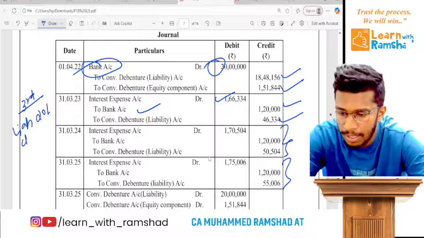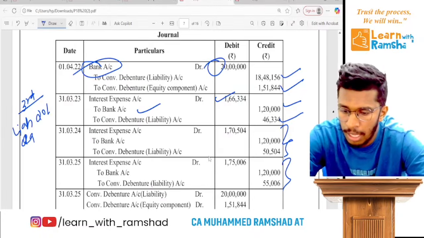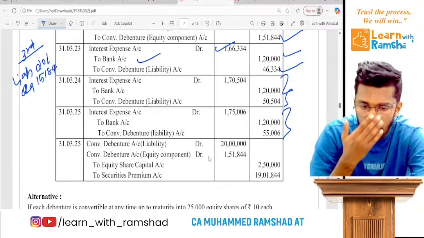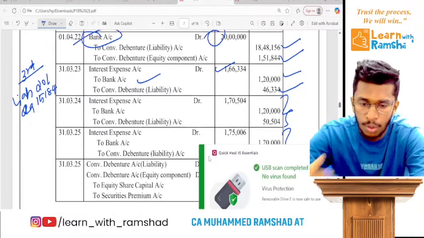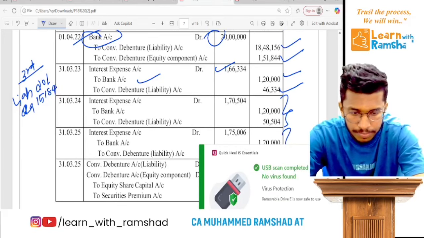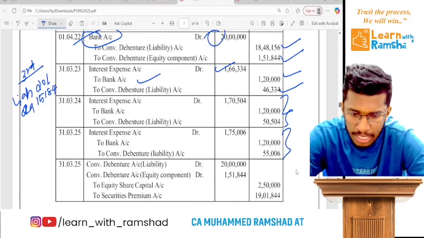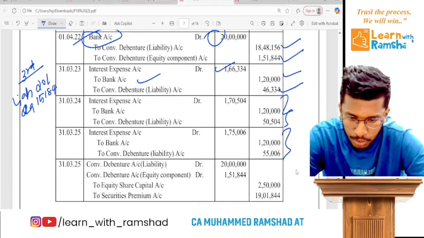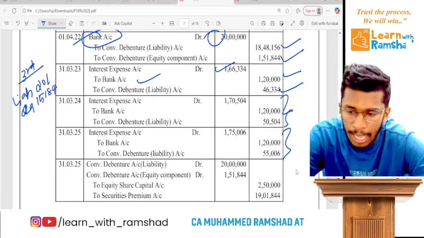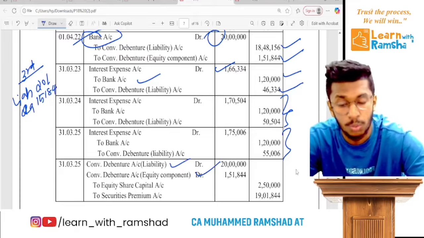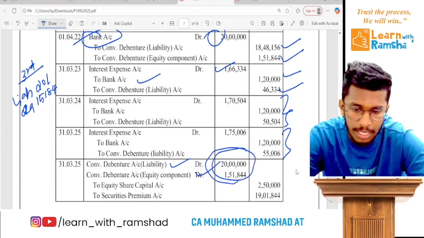balance and equity will have 1,51,844. Now remember, the amount will be, we cancel 20 lakh liability and equity at the time of conversion. Ready? So this will be the total amount.